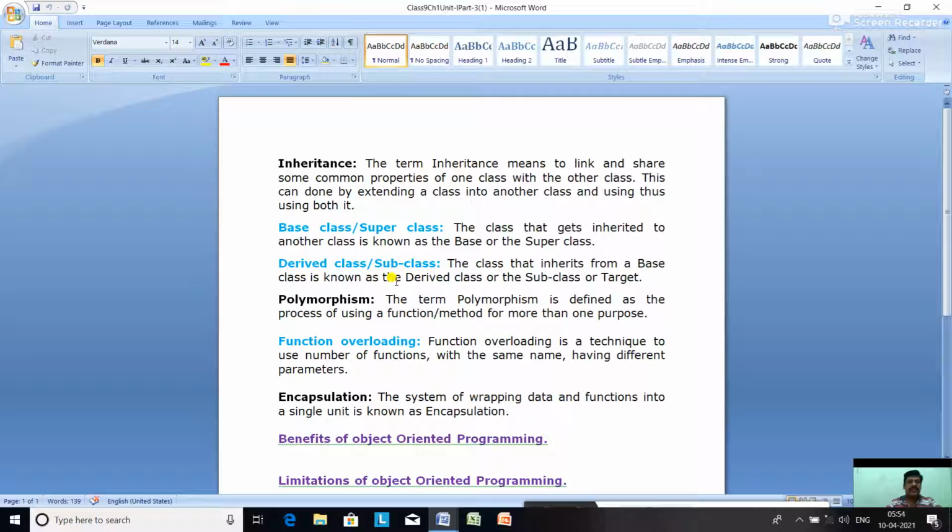So related to this, we have got two terms, that is the base class or superclass and derived class or subclass. So what is the base class or superclass? The class that gets inherited to another class. A class which is inheriting to another class is known as base or the superclass. And what is the derived class or subclass? The class that inherits from a base class is known as the derived class or subclass or target or child class.